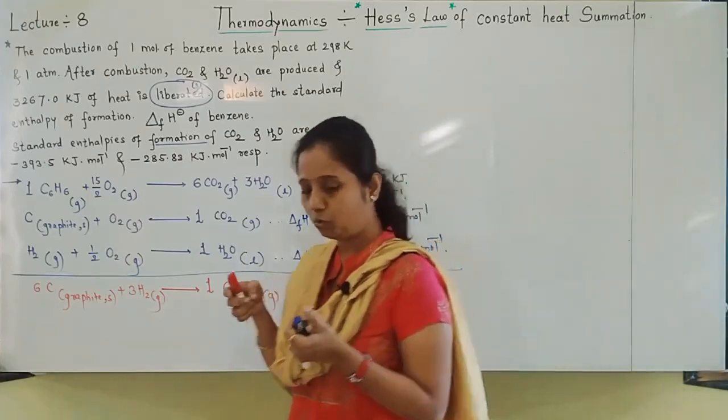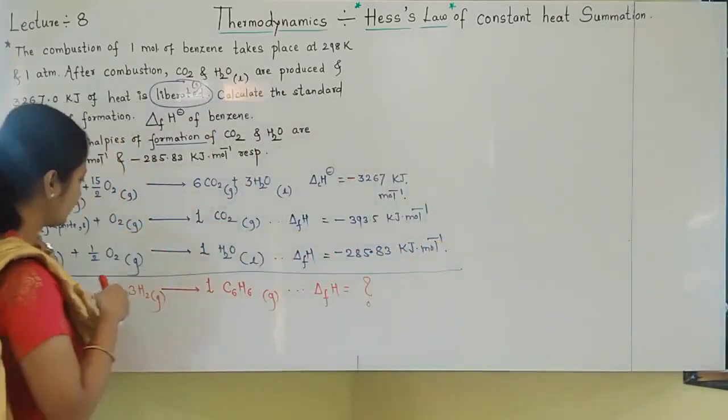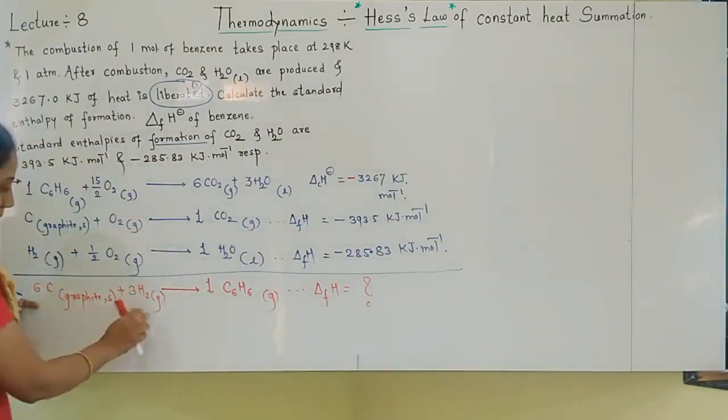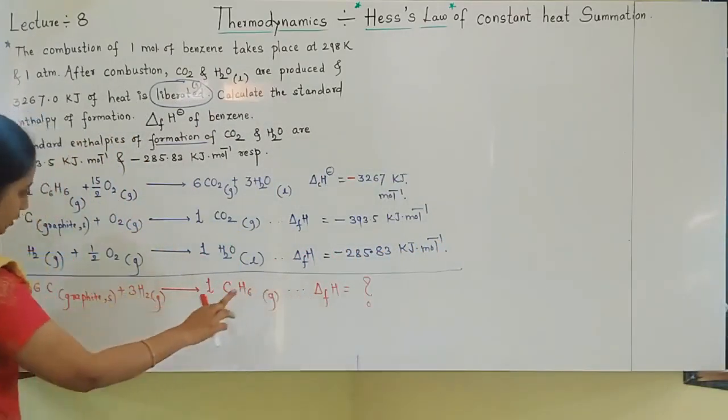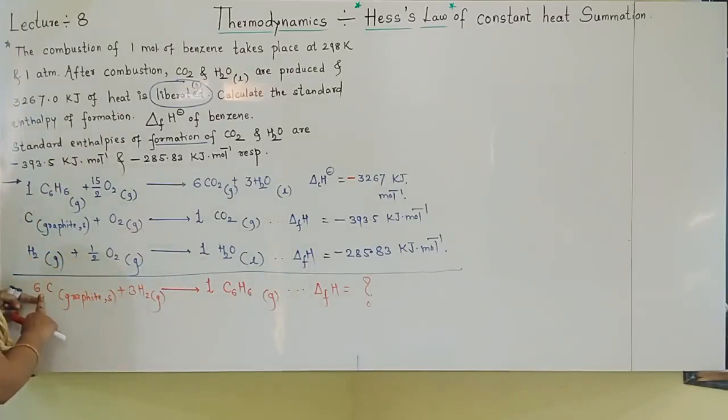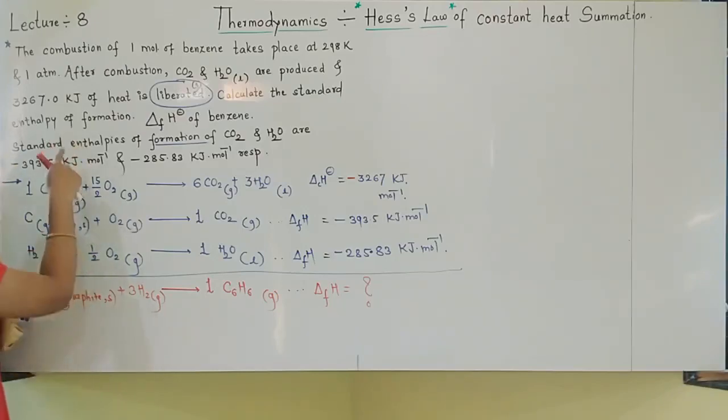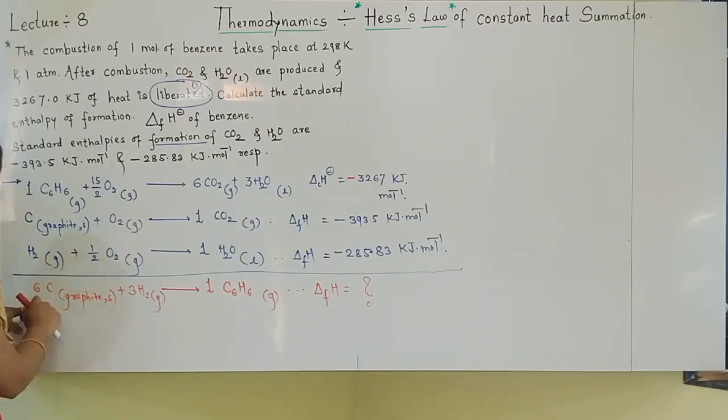Then how to go for the next step, students. Now, this equation's value we have to find out. See that equation from the starting, and see the things correctly. The equation starts here. What is there? 6 carbons are there, means on the left side, the reactant side, I want 6 carbons. I am checking the reactants, so see the reactant side of the above equations. I want 6 carbon. Is there carbon? Yes, carbon is there. But I want 6 carbon. How many carbons are there? Only 1 is there.